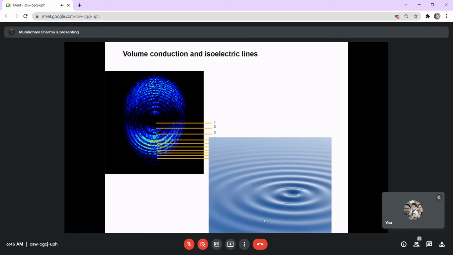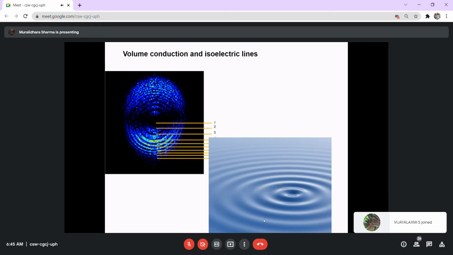Whenever we speak of conduction of electricity in physics, as we read in PUC, we think of two electrodes, one positive and one negative, and the current flows in a straight direction. One straight line is the pathway through which the current gets conducted. But in case of a current produced in the core of a volume, the conduction of the electricity is in the form of electrical waves, circles. That's what we call volume conduction.